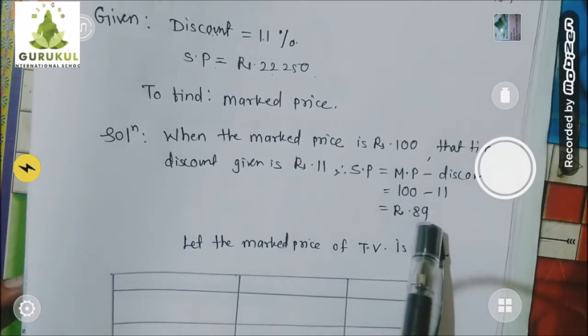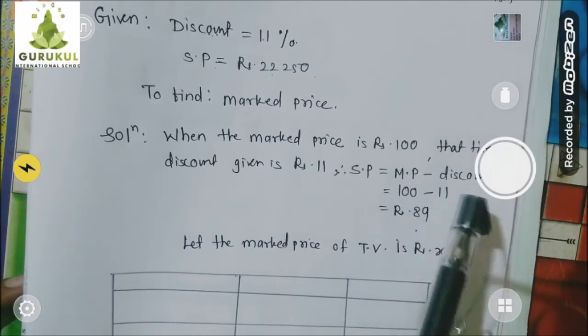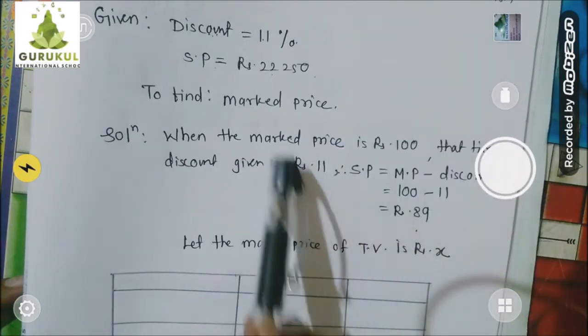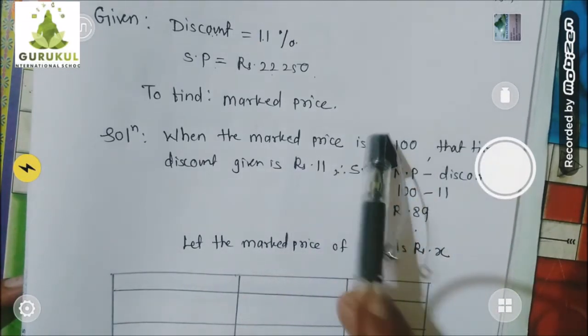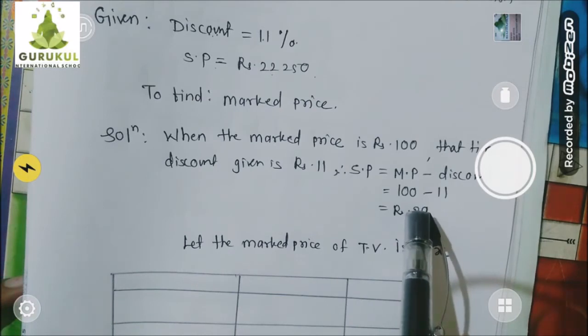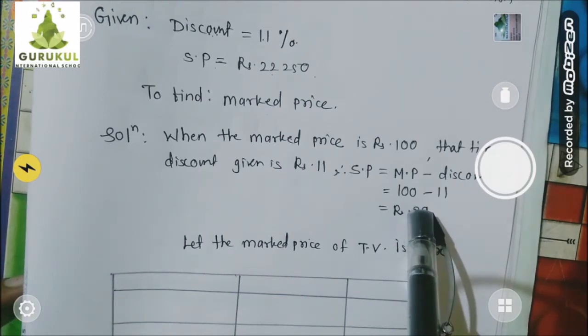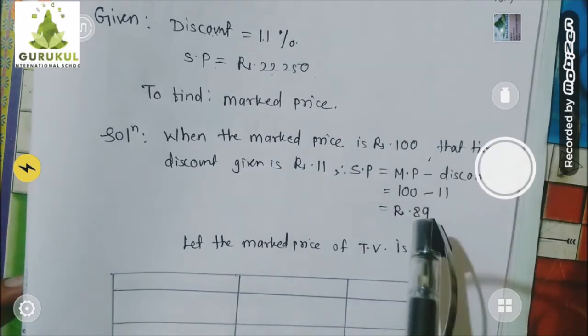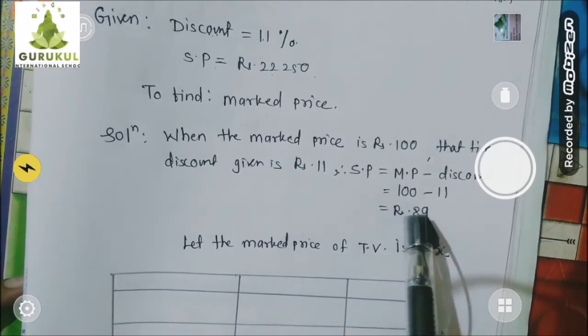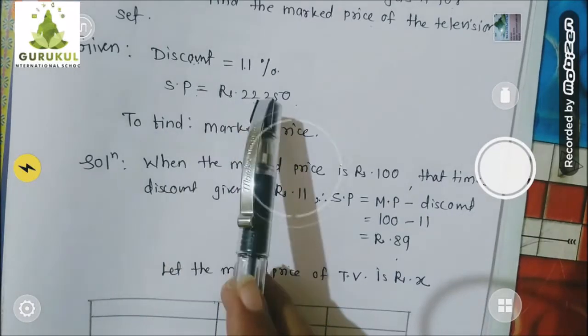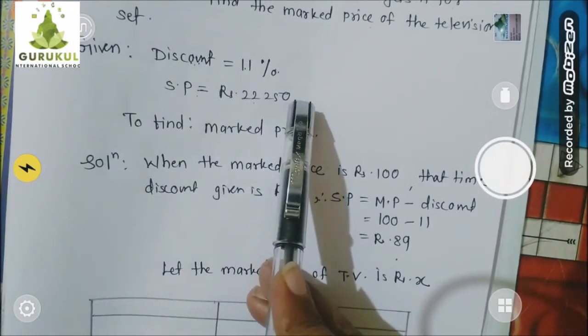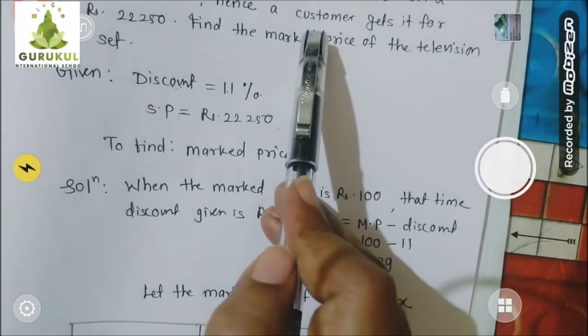So 100 minus 11, 89. Now, out of this information, I am going to use the mark price and its respective selling price in the further part of the solution. When the mark price is 100, the selling price is 89. Now come to the actual thing. When the selling price is actually 22,250, what would be the mark price?